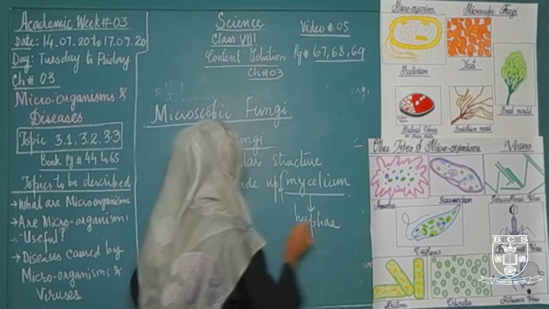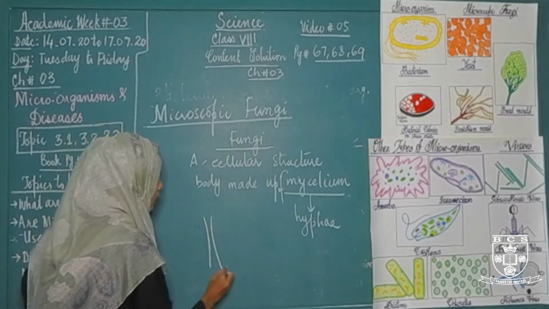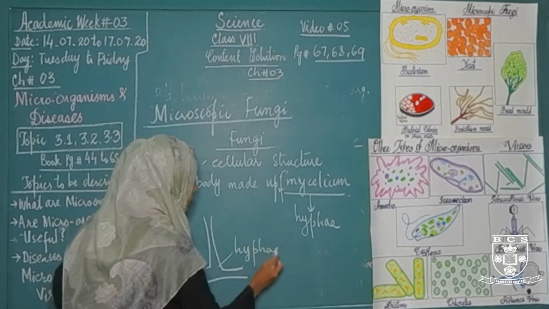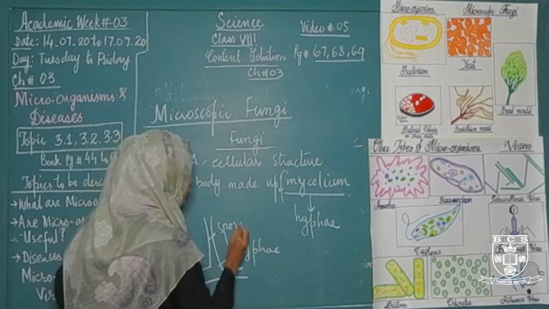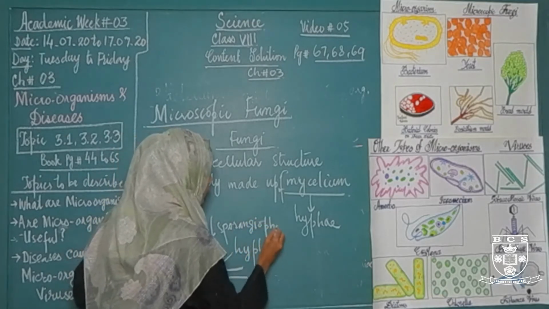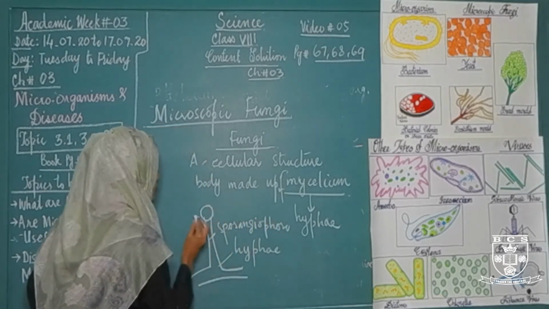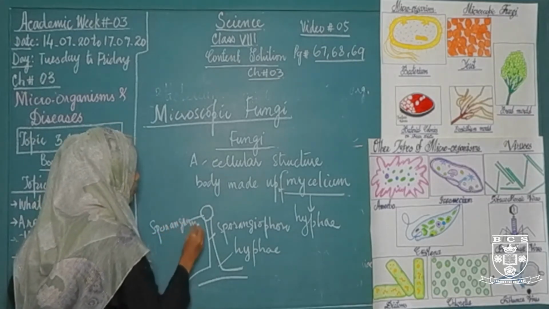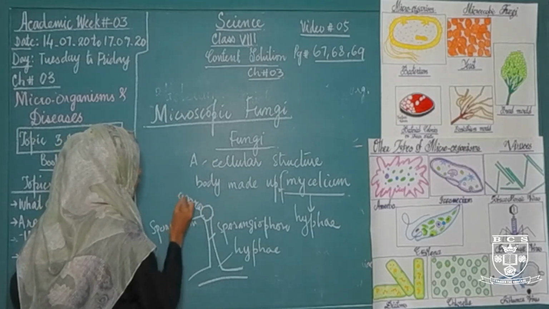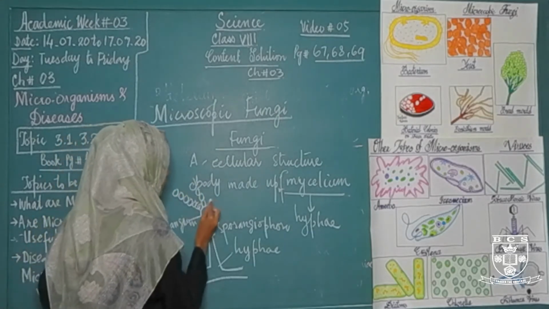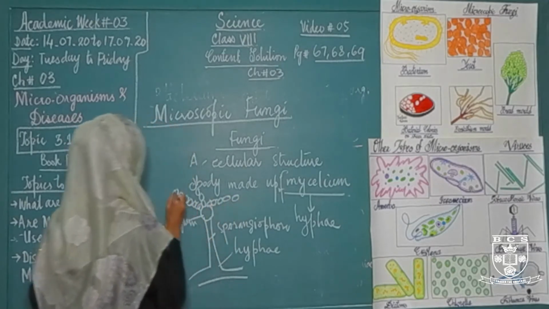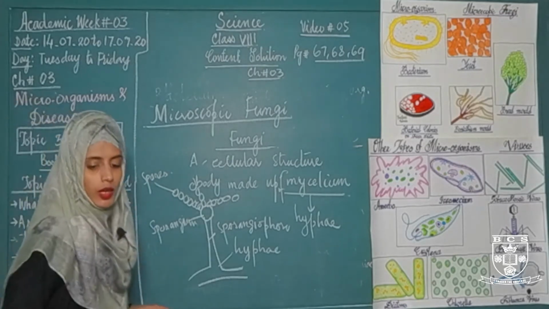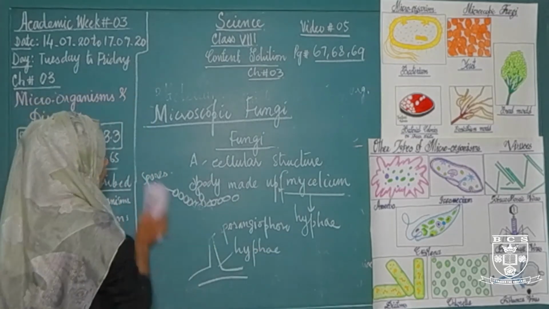This is the diagram of a single mycelium of mold. This is hyphae. This is sporangiophore. This is sporangium, and these are spores attached on sporangium. This is the structure of a microscopic fungi.